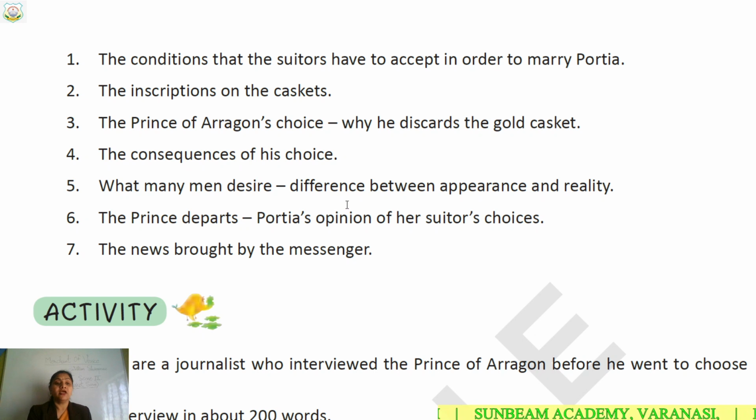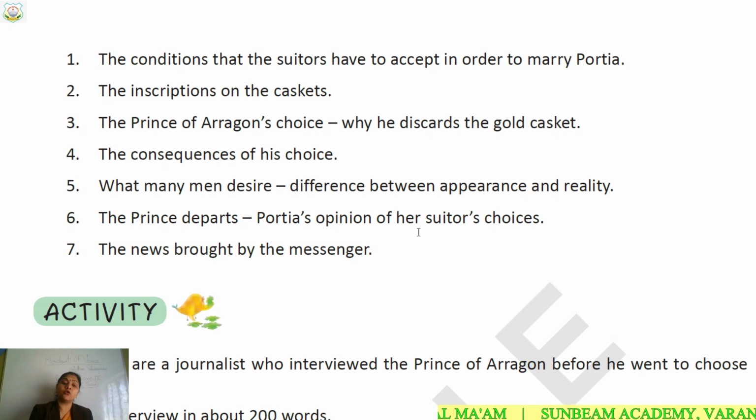That we will read. We will also read the sixth point, the prince departs. The Prince of Aragon was there, so he is now leaving. Portia's opinion of her suitor's choice. What is the opinion of Portia about those who are coming for the marriage?